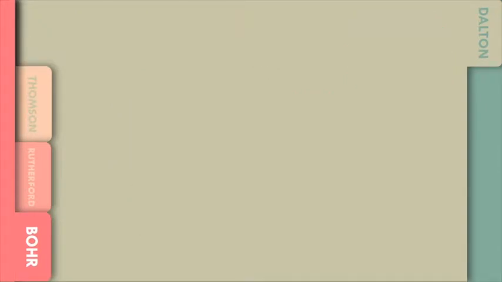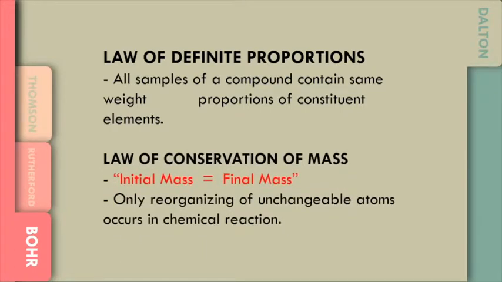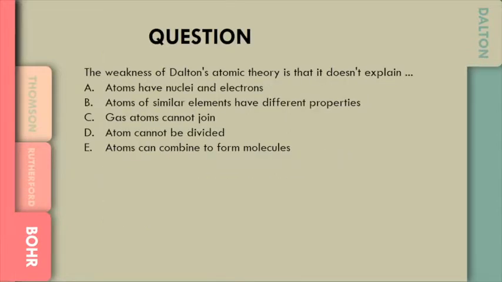Dalton also stated two kinds of law. First one is law of definite proportions. Law of definite proportions means all samples of compound contain same weight proportions of constituent elements. Second one is law of conservation of mass. It is stated that initial mass is equal to the final mass, and only reorganizing of unchangeable atoms occurs in a chemical reaction. So here is the example of Dalton's atomic theory questions.